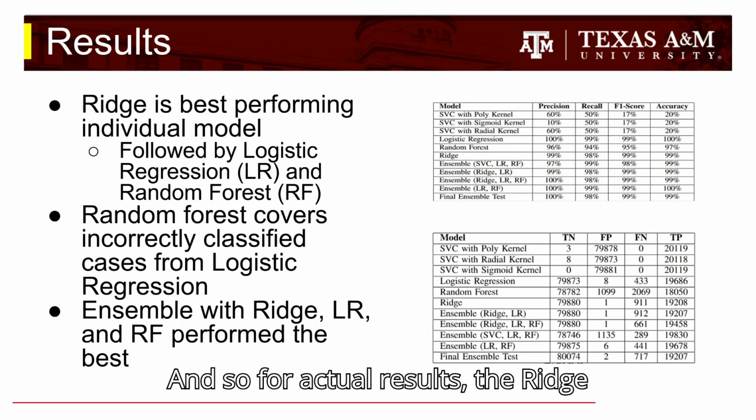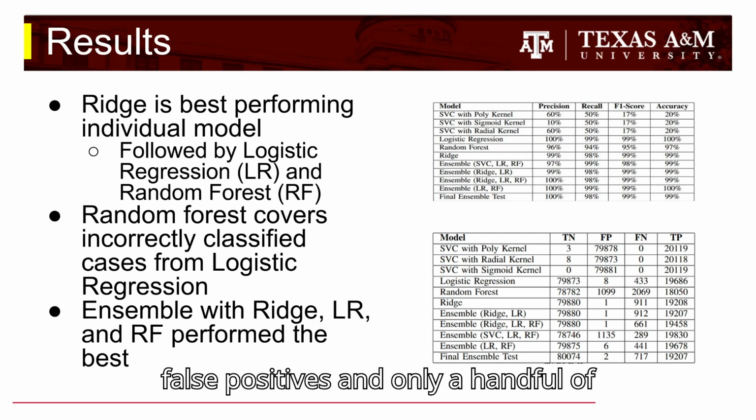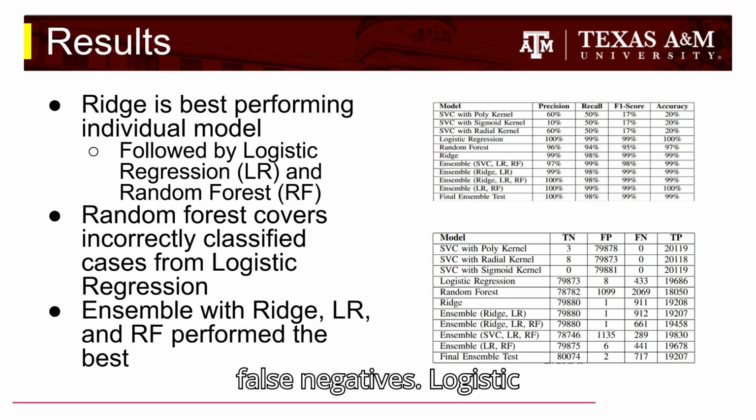And so for actual results, the ridge classifier performed as the best individual model. It had very few false positives and only a handful of false negatives.